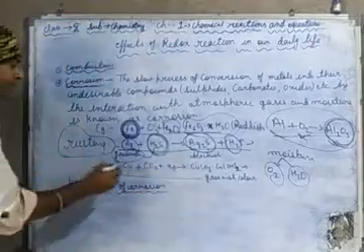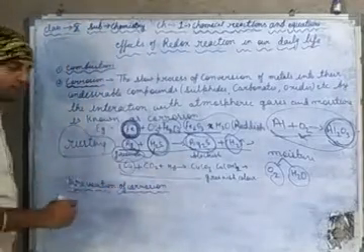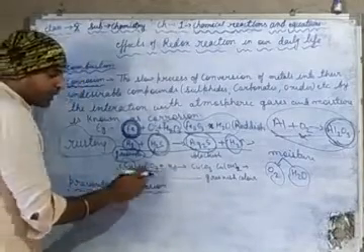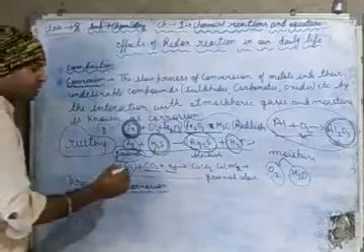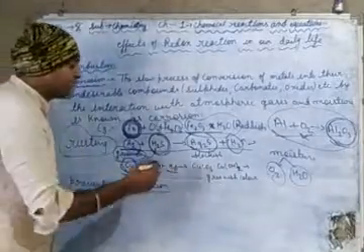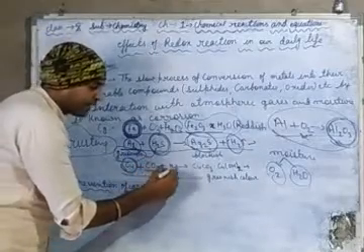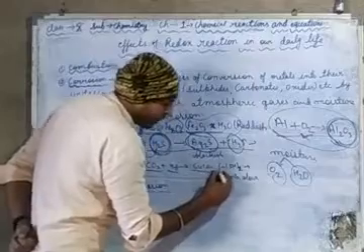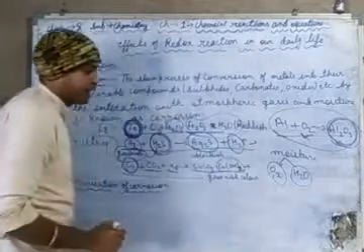Now next example, copper article. When copper reacts with carbon dioxide and water, it will be corroded in the presence of carbon dioxide and water, and it forms copper carbonate and copper hydroxide.